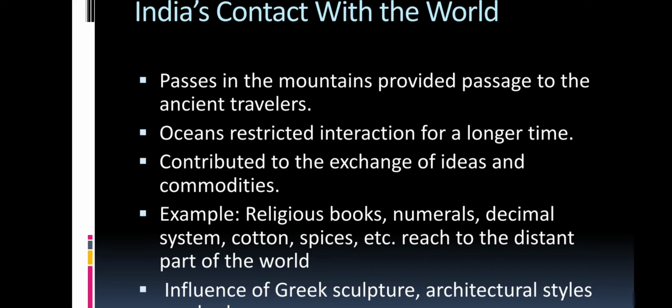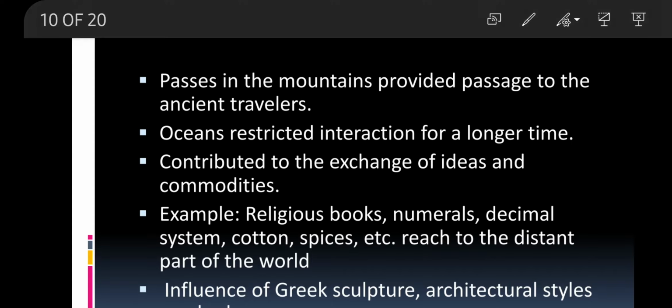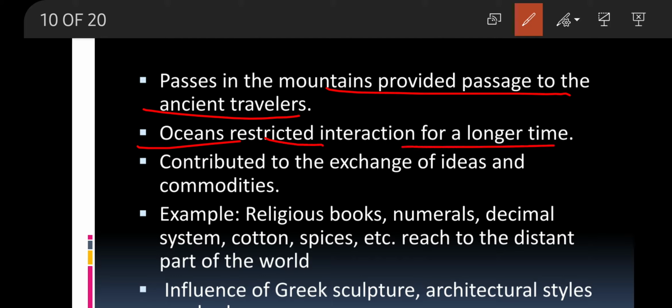When we talk about India in contact with the world, the mountains provided a passage to the ancient travelers, and the oceans restricted interactions for long times as well. The exchange of ideas and commodities between two countries, two continents, became much easier.